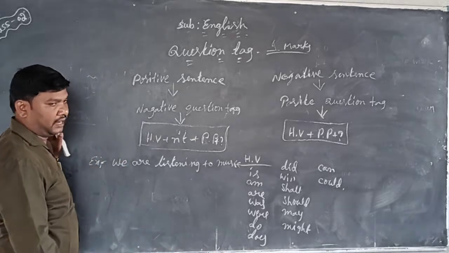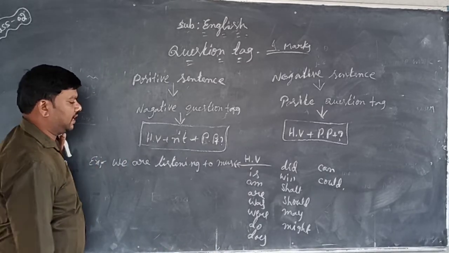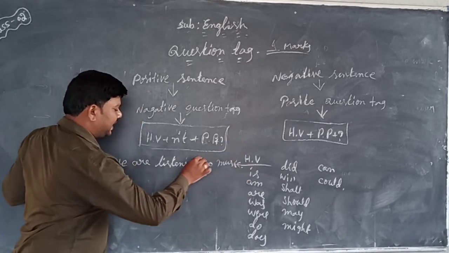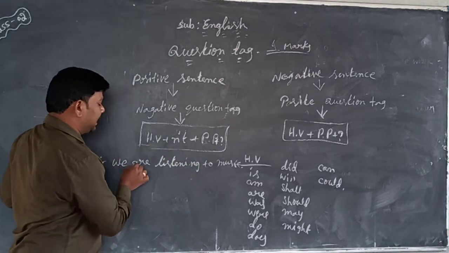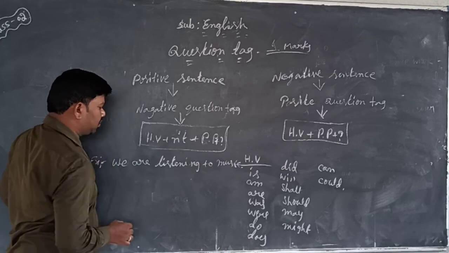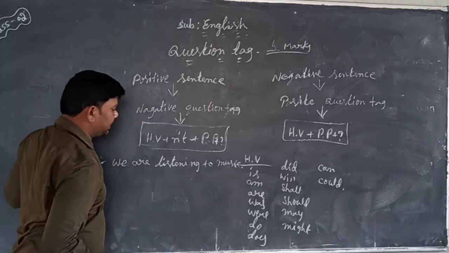Students, this is a sentence. For confirmation of this sentence, this is a full stop. A question tag is generally used after the sentence. At the end of the sentence, we use a question tag. So the question tag comes like this.